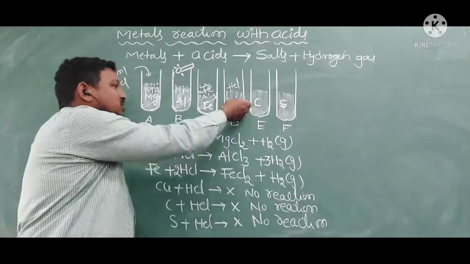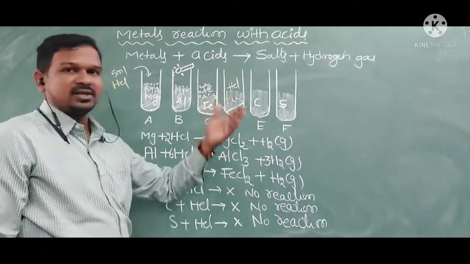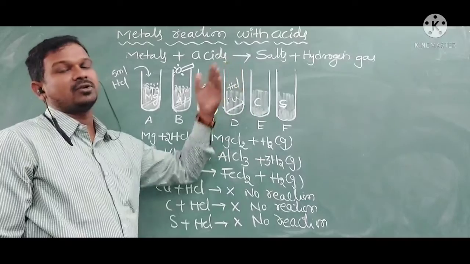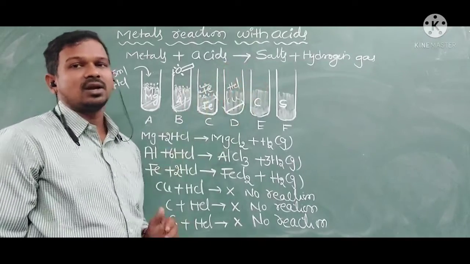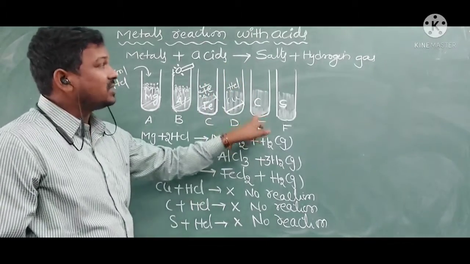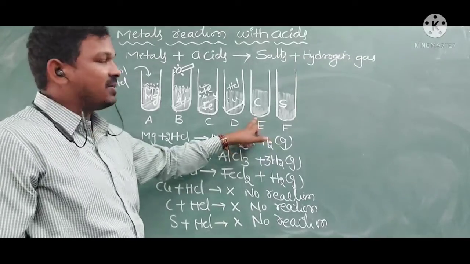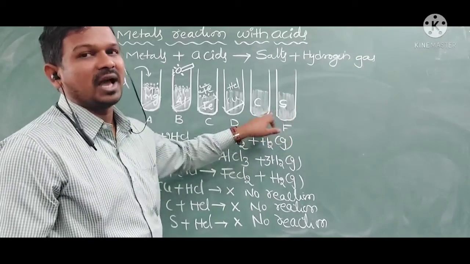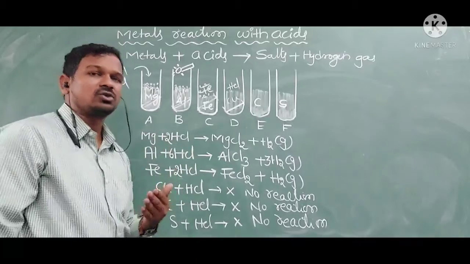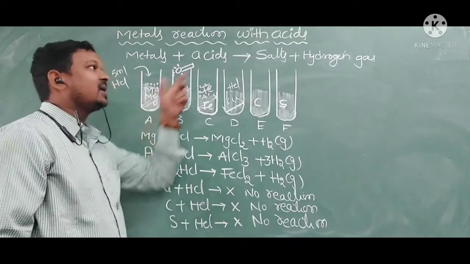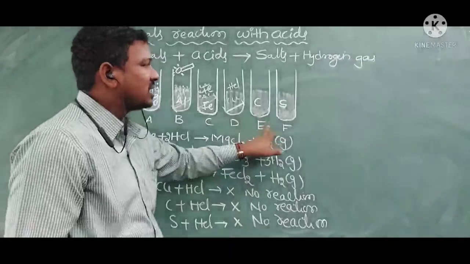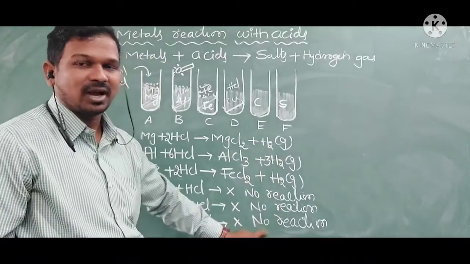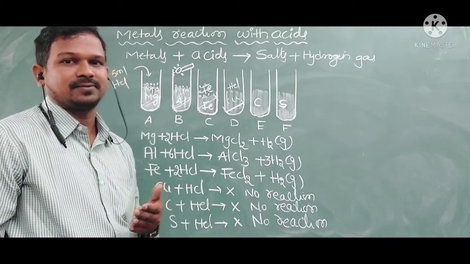Here it is proved that copper is less reactive than hydrogen, so it does not react with the acid. The non-metals also do not react with the acids. So the conclusion: when metals react, they produce salts. When non-metals are used, no reaction occurs with the acids.